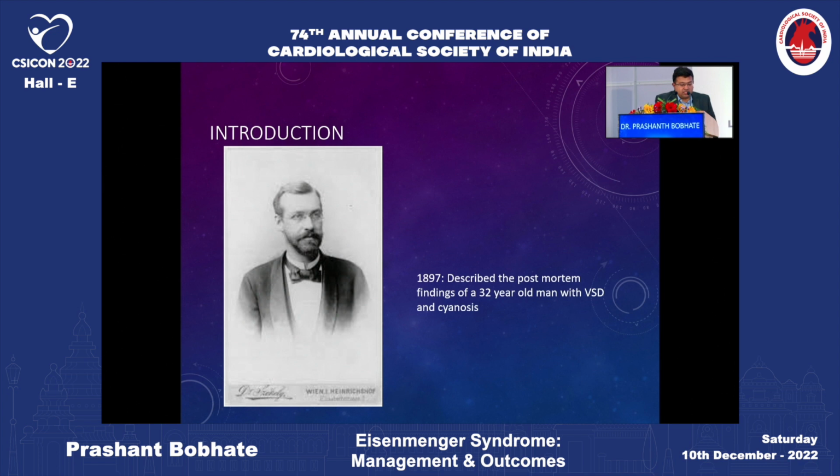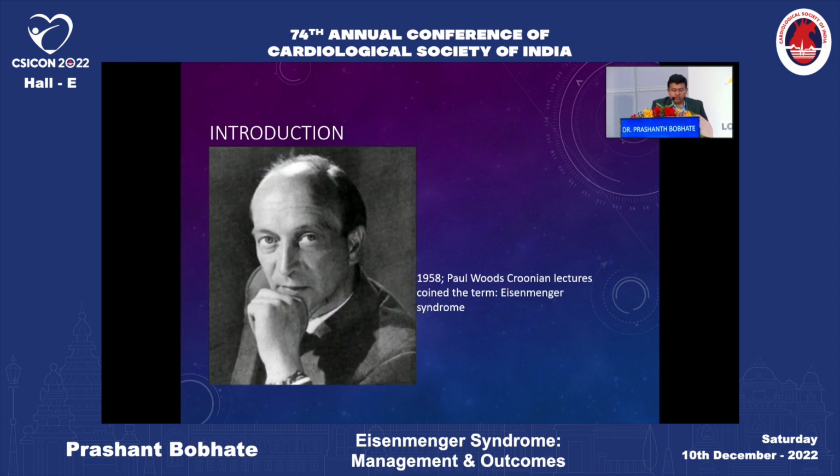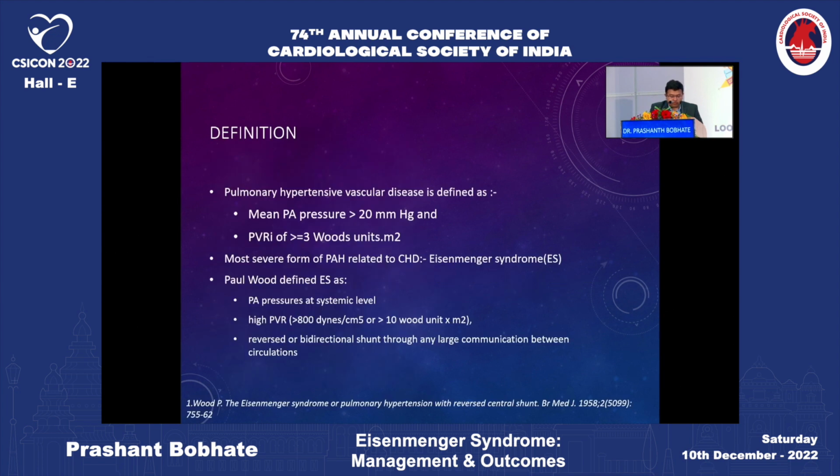So, as we all know, Eisenmenger syndrome was first described as a pathological finding by Dr. Victor Eisenmenger in 1897. However, it was not till 1958 when Paul Wood first coined the term Eisenmenger syndrome in his now famous Croonian lectures.